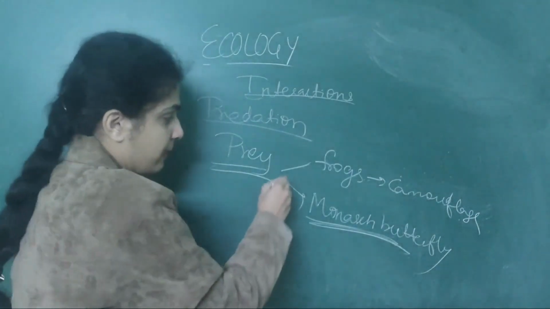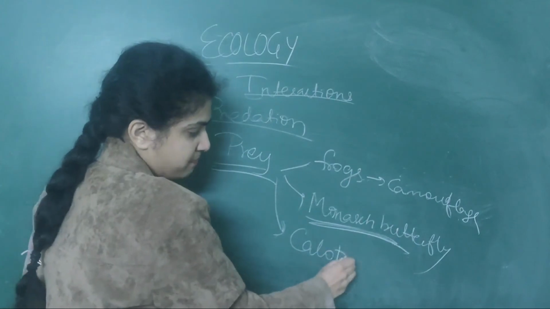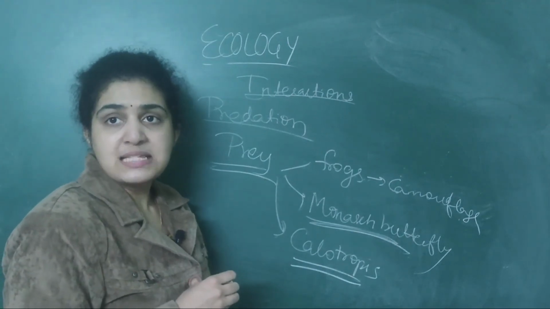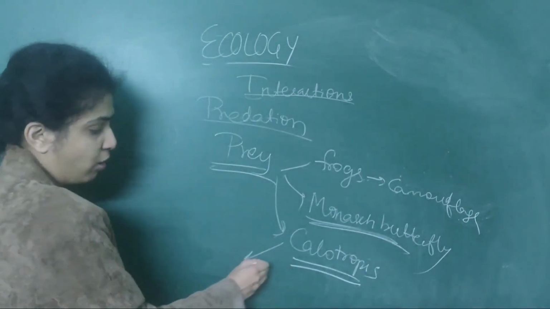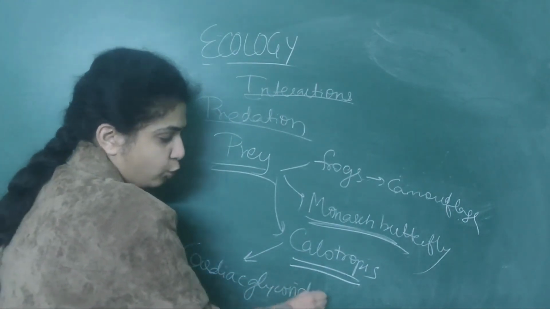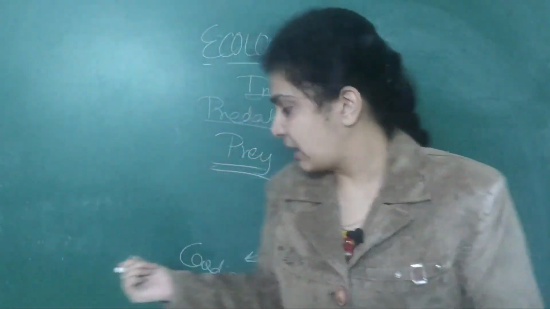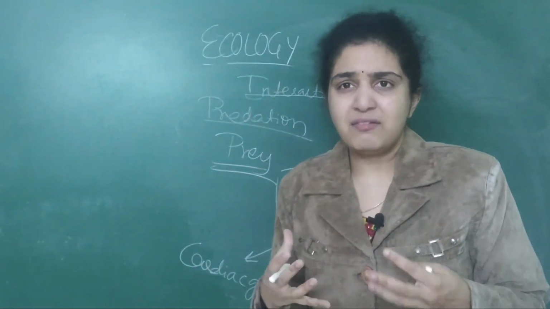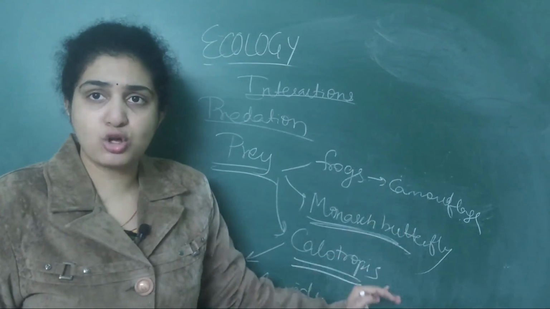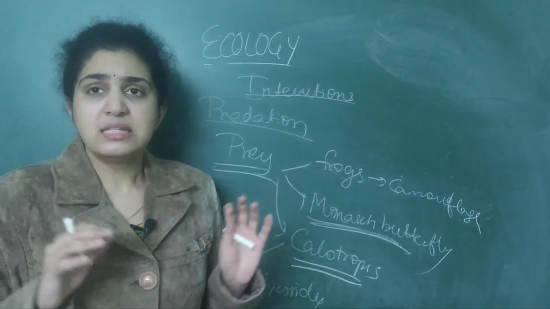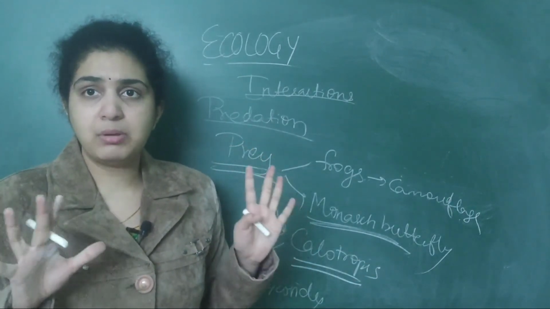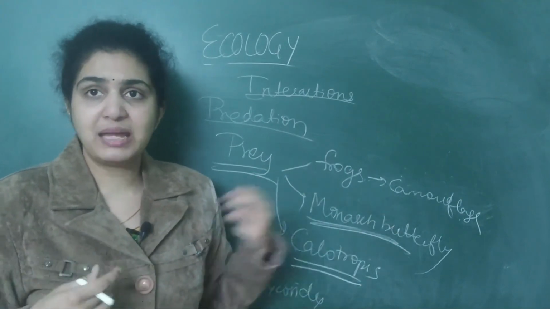Then another example is a famous plant called Calotropis. It also secretes a chemical called cardioglycosides. When any goat or other animals come and eat these plants, they will die due to the cardioglycosides released by the Calotropis plant. So goats and others will not go to this plant. So these preys are able to survive by developing a special mechanism.